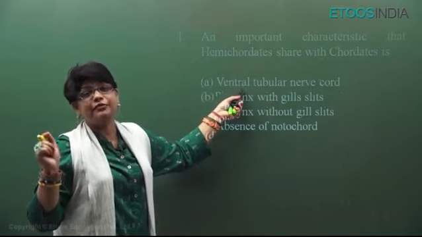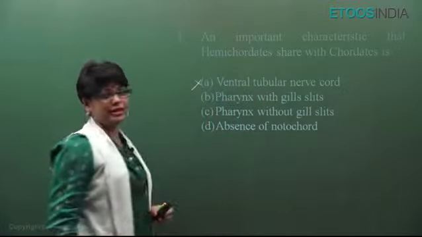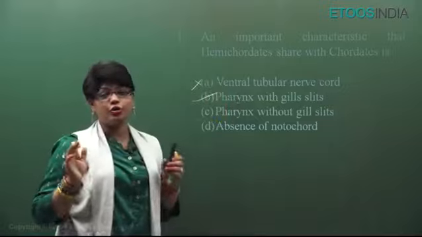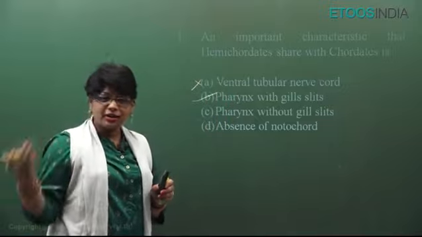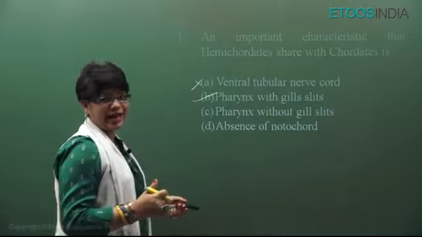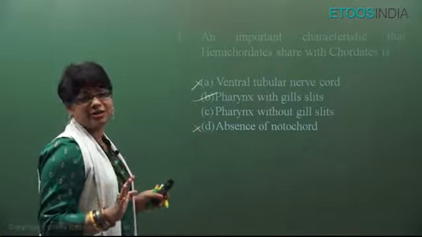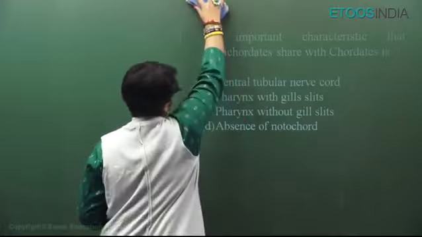Whereas chordates have a dorsal, single and hollow nerve cord. So this is not a character that they share. Pharynx with gill slits, yes, because all chordates also have gill slits, either only in embryonic life or later on also, but they have gill slits. So this is the character. Absence of notochord is not a character they share with chordates, because chordates have a notochord, they do not have. So the answer is option B.